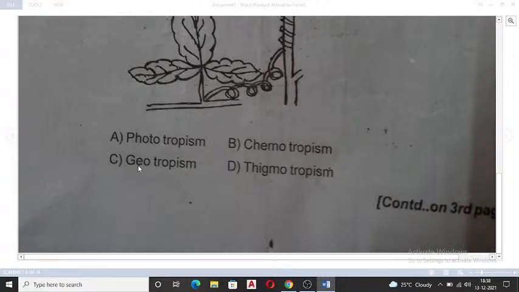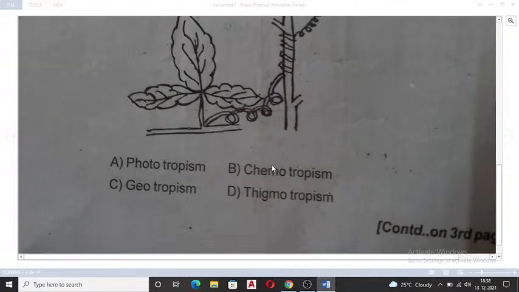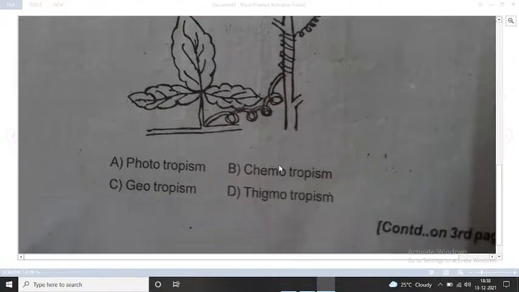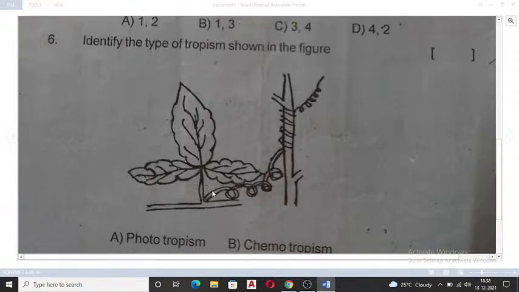Photo is towards the light and geo towards the gravity. Thigmo, yeah, it is towards any object, whether it may be a living object or non-living object, touch. Touch of anything is called thigmotrophism. Is that okay? Fine. Then next we will move on.